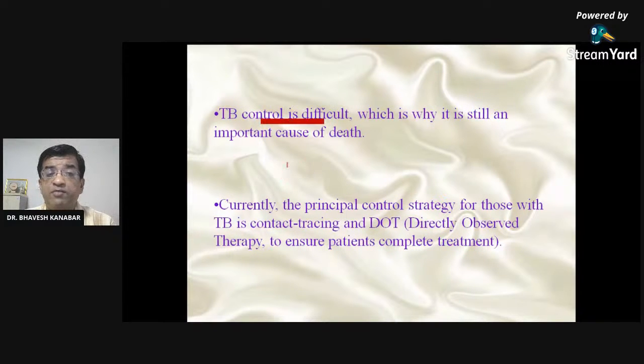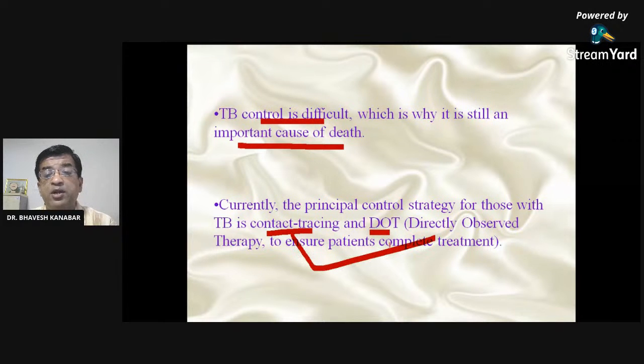TB control is difficult, which is why it is still an important cause of death. Currently, the principal control strategy for TB is contact tracing and DOTS. Still, these are the pillars of the TB control strategy. Nowadays, we can call it 99 DOTS, which I will explain later. Remember the full form of DOTS: directly observed treatment strategy.